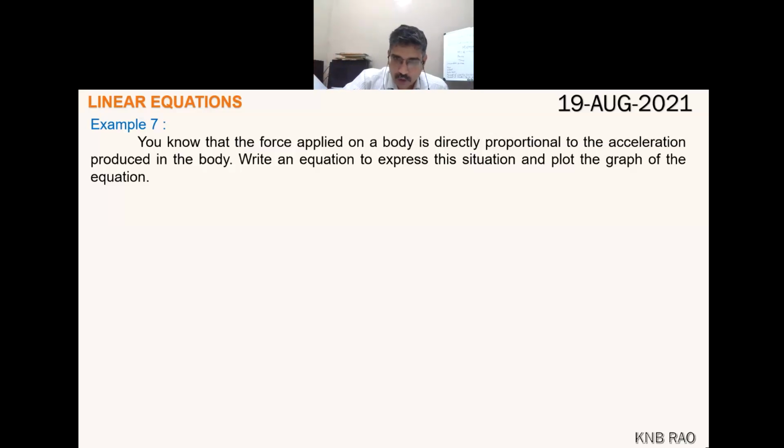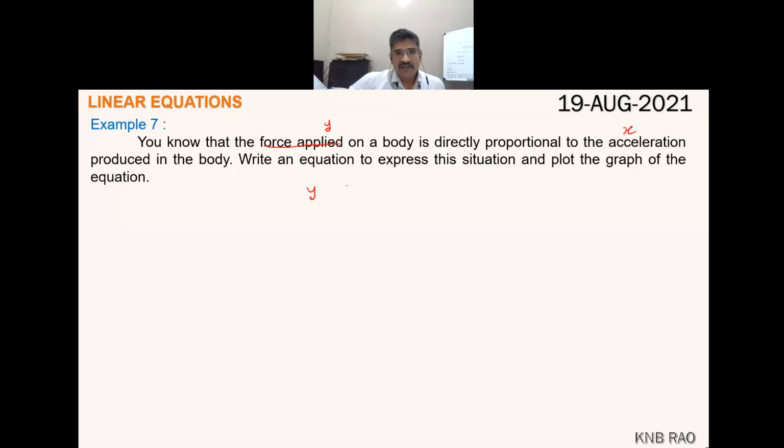Write an equation to express this situation and plot the graph of that equation. So how will you convert this situation into equation form? Here, by assuming, let the force applied be y, and the acceleration that it reaches be x.